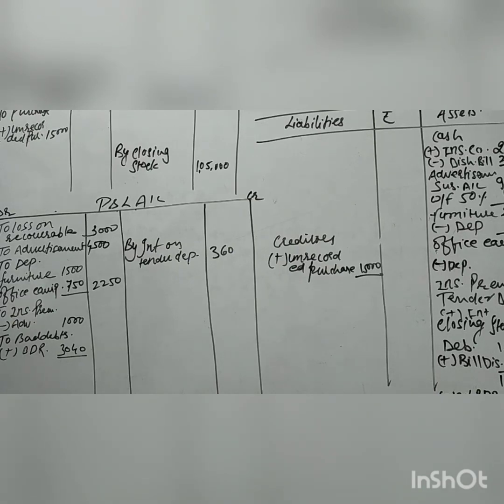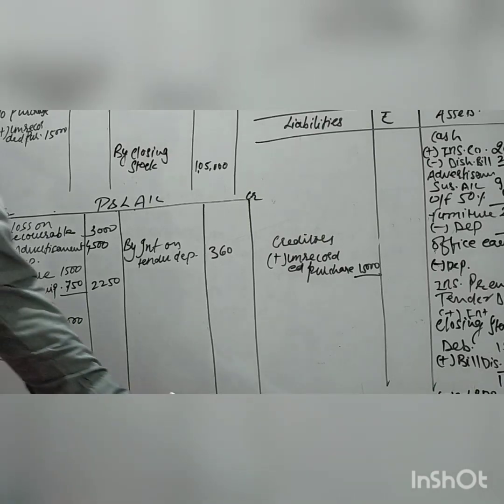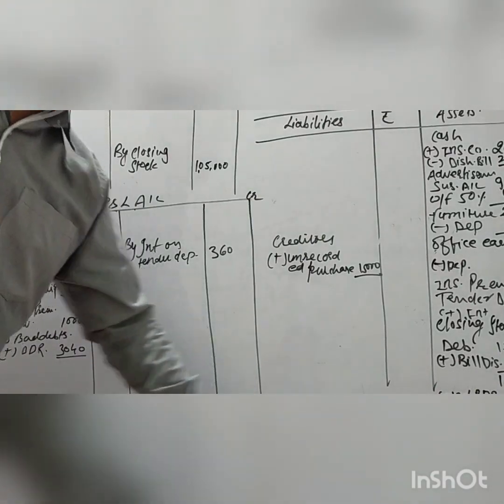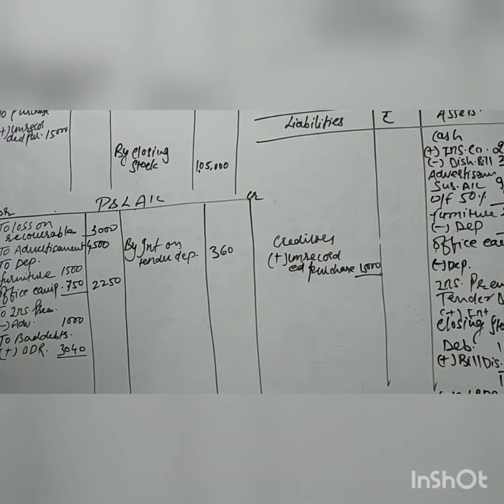A discounted bill of rupees 2,000 was dishonored on 30th March 2017, which was earlier discounted in the bank. That means the discounted bill is dishonored. It means our cash is reduced and debtor will increase. And the last adjustment: provide 2% bad debt reserve on debtors. This is the regular adjustment, we have to maintain the bad debt reserve on debtors.